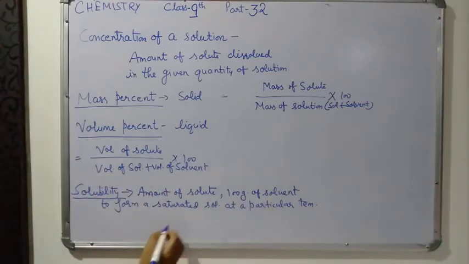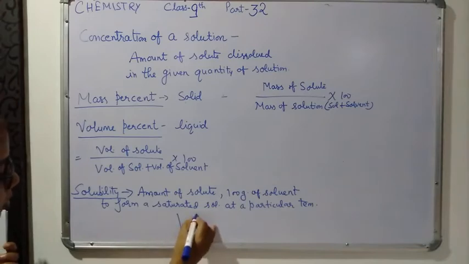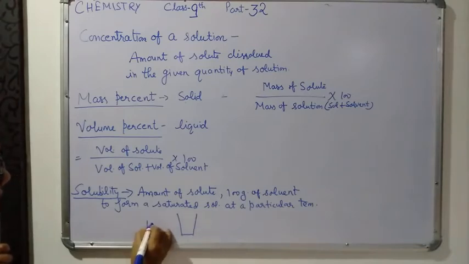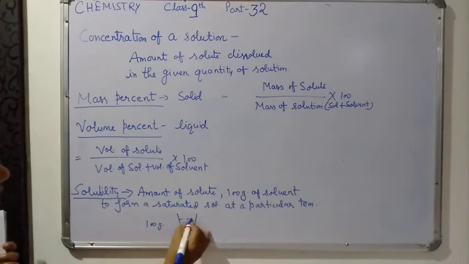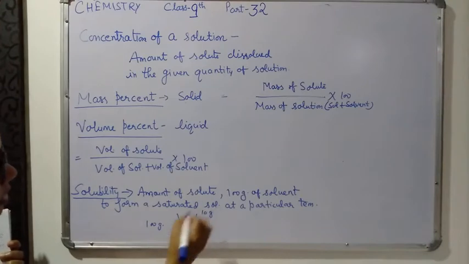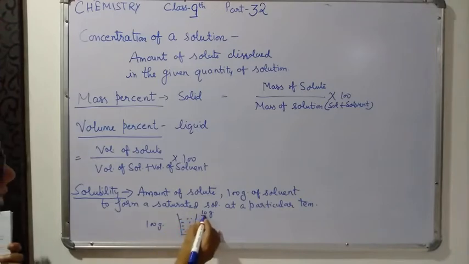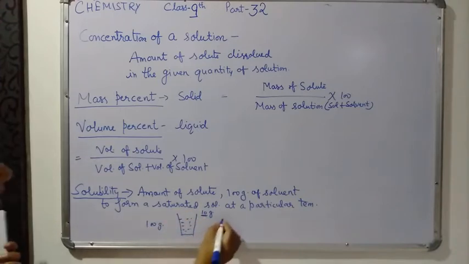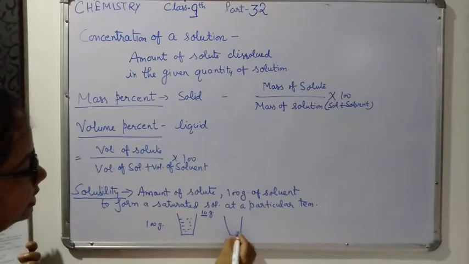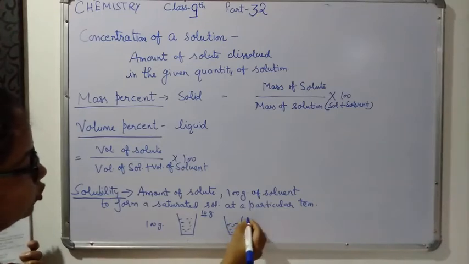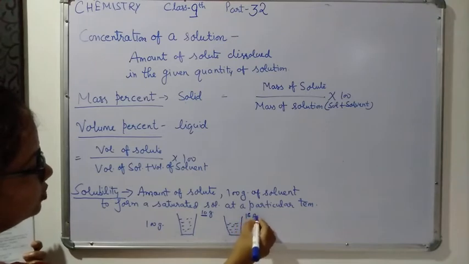Suppose you are having 100 gram of water, 100 gram of solvent, and in this solvent you can dissolve 10 gram of solute. So the solubility of that solute is 10 gram. Suppose in 100 gram of water you can dissolve only 15 gram of solute.